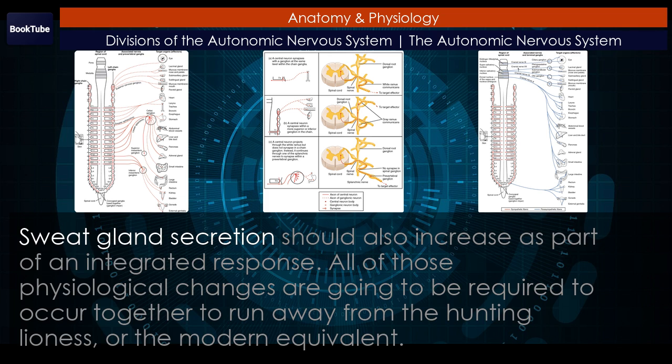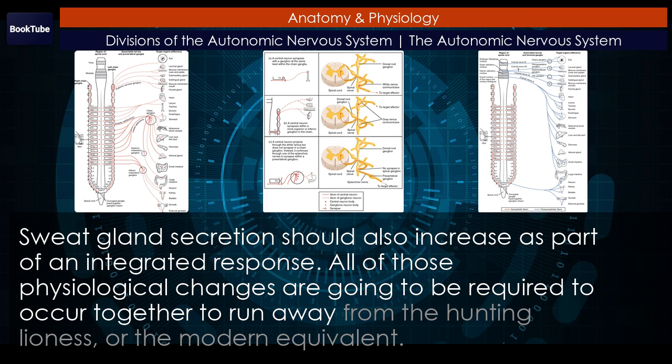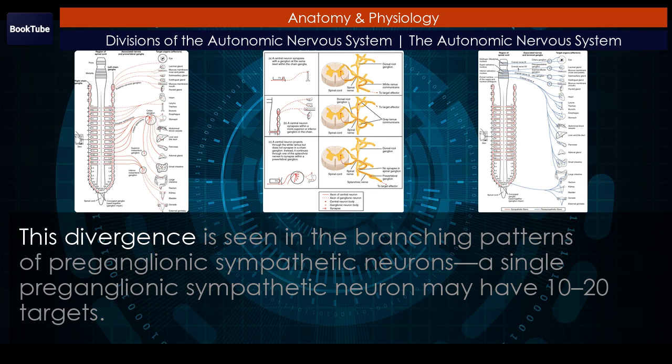Sweat gland secretion should also increase as part of an integrated response. All of those physiological changes are going to be required to occur together to run away from the hunting lioness, or the modern equivalent. This divergence is seen in the branching patterns of preganglionic sympathetic neurons.